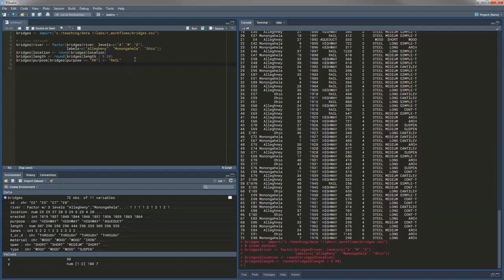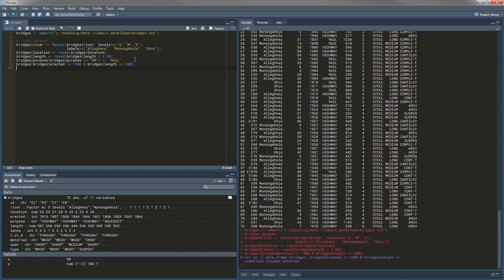So another thing that I want to do is, let's say I want to filter out bridges that were built before 1900. So what I'm going to do is bridges, I'm going to select only the bridges where erected is at least 1900, and I also want to get those in which the length is at least 300 meters.